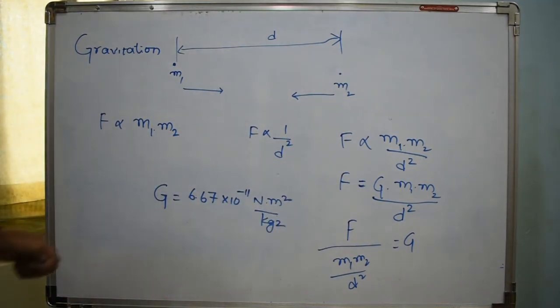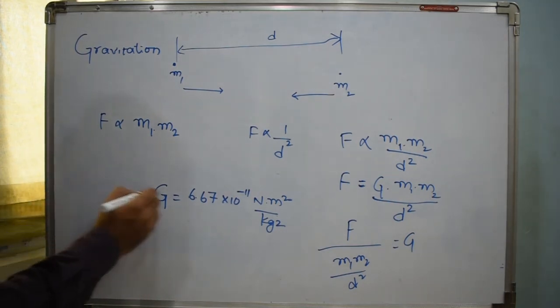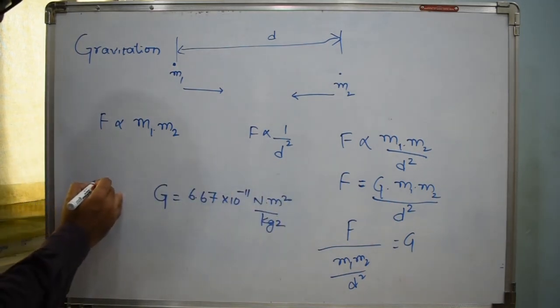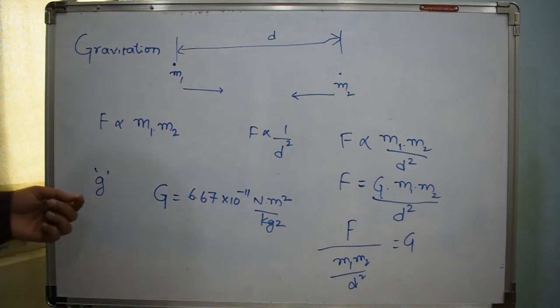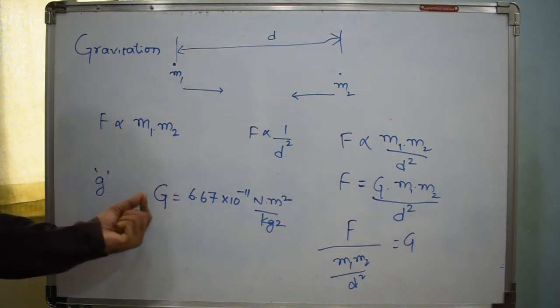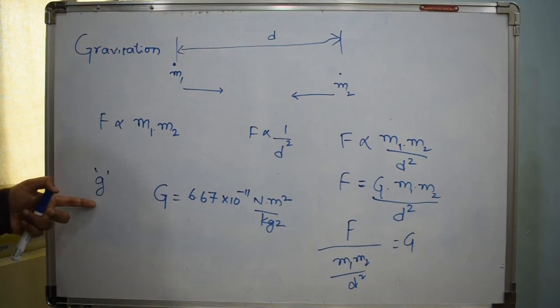Most of the time it's common to get confused between the capital G, which represents the universal gravitational constant, and the small g, which represents acceleration due to gravity. It's good to remember the differences between them. Small g represents the acceleration of a body due to the gravitation of that particular planet.